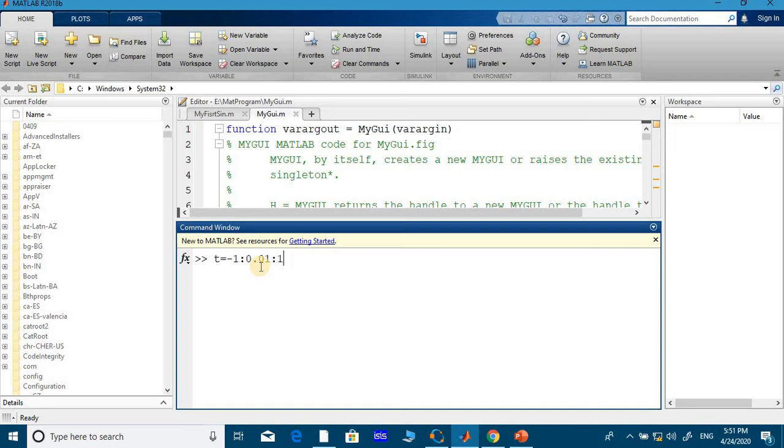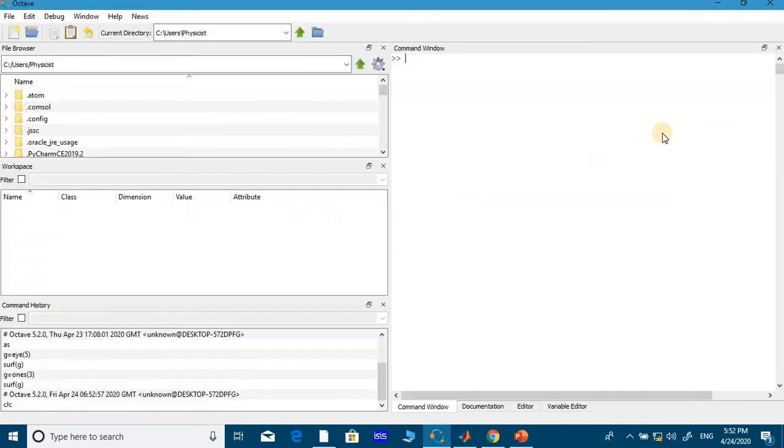Then only can I generate 400 plus values, and I will get the sinusoidal in a smoother fashion. Now you put a semicolon, because if you put a semicolon, it doesn't display, it just takes the values. Okay, enter. That's it. You get the variable right here. And the same thing I will do in Octave. Whether it accepts or not, let's check it.